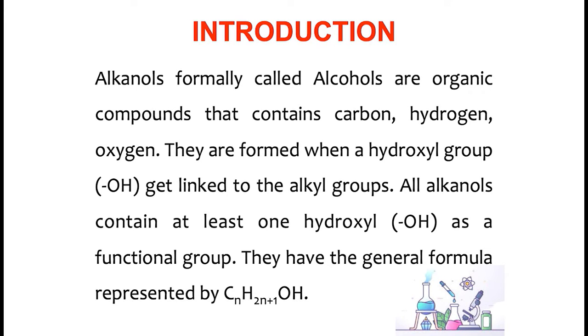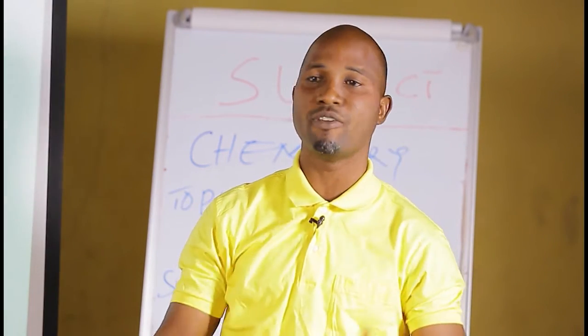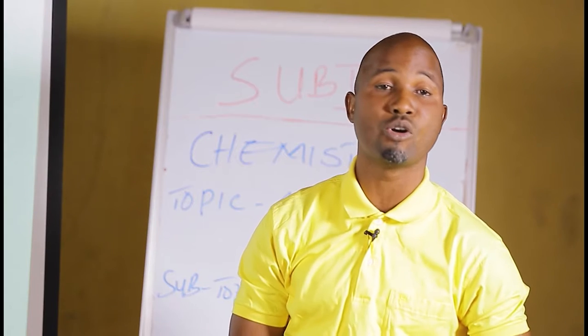They have a general molecular formula represented by CnH2n+1OH, where n is a whole number, such that the first member has n equal to 1, the second member has n equal to 2, and if you substitute in that molecular formula, you will come across the various members of this homologous series.